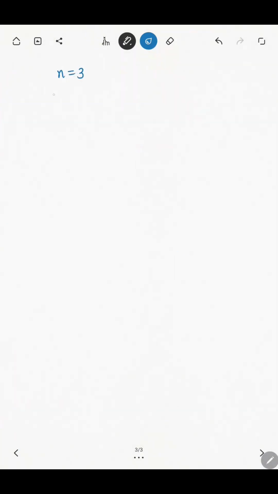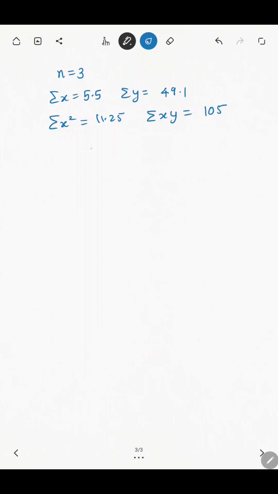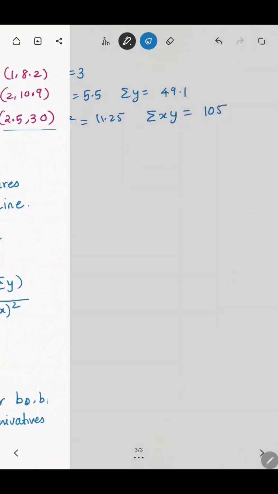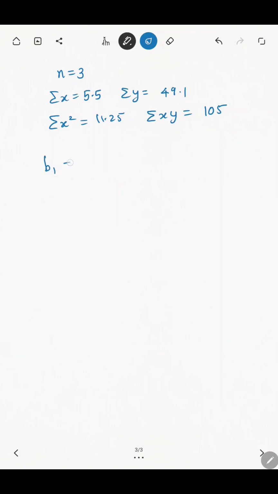So first we'll see what validation error we get without using ridge regression, using plain and simple ordinary least squares linear regression. So I'm substituting all the values from the data that I have already been given over here from the scenario. I encourage you to pause the video and calculate all these values on your own, and then you can resume the video and verify the values of B1 and B0 that you get.